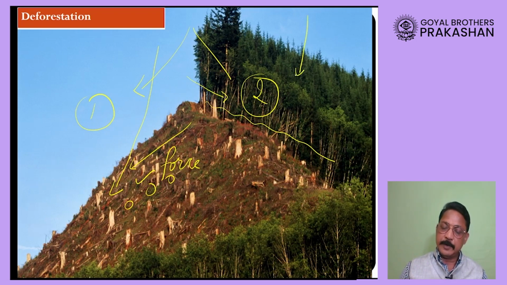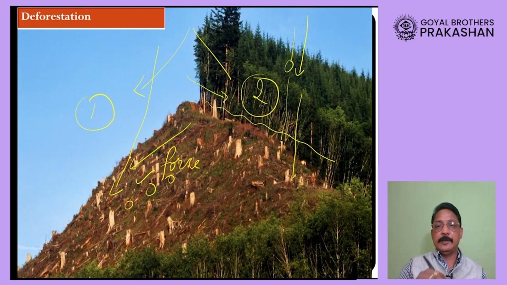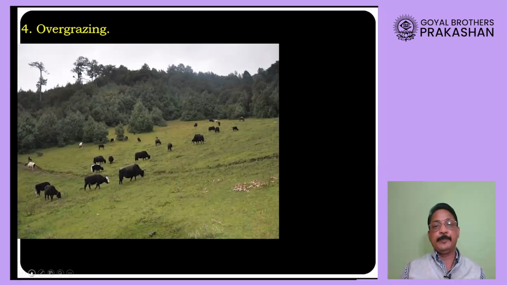On the contrary, when it occurs on the side where there are a lot of trees, the water will not come directly in contact with the soil. Moreover, when water falls first on the tree, the impact will be absorbed by the trees, and then water will gently fall on the soil, and then water will begin to flow with less speed, again because trees are going to obstruct the flow of water. But when we carry out deforestation, in other words, we are helping erosion to take place at a faster rate.